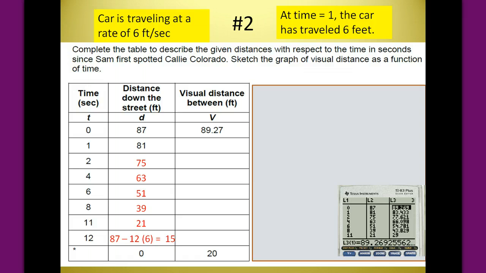And finally, the 87 subtract the 12 times the 6 is going to give us the 15 feet at time 12 seconds. So let's think back to what we talked about in number 1 as far as the visual distance is concerned. Definitely a Pythagorean relationship.